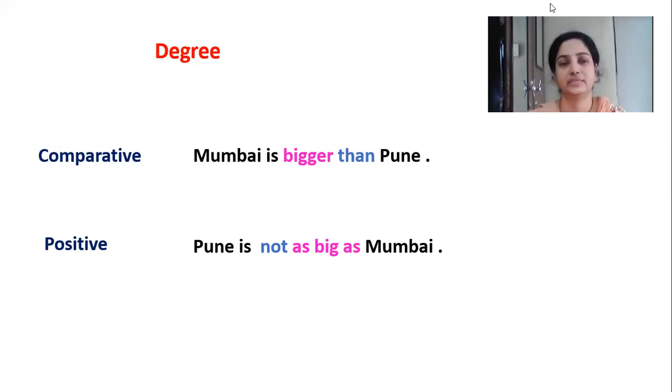Okay, see the meanings here. In the first sentence, Mumbai is bigger than Pune. मुंबई ही पुण्यापेक्षा अधिक मोठी आहे. Okay, and in the second sentence, Pune is not as big as Mumbai.